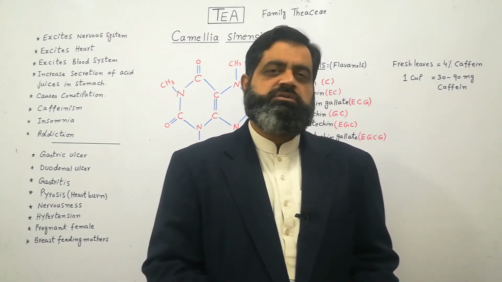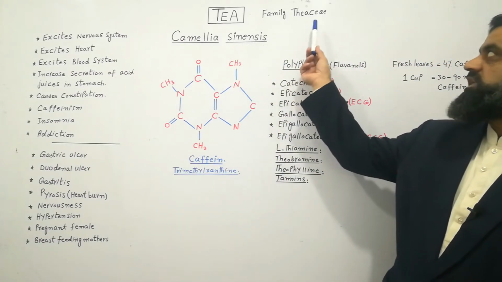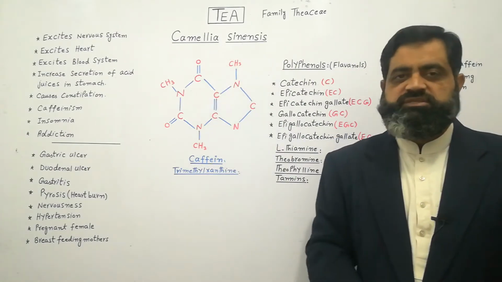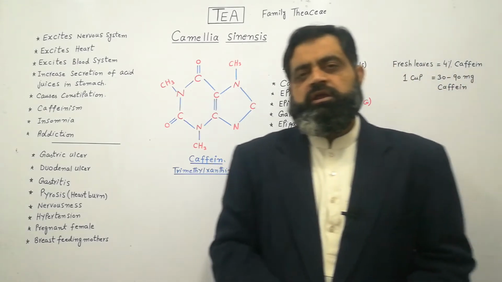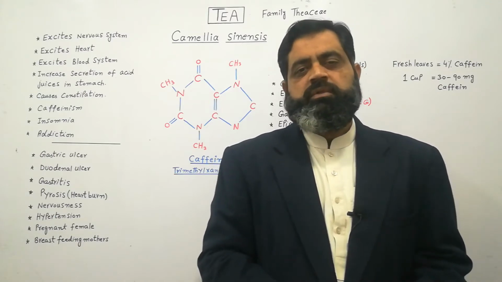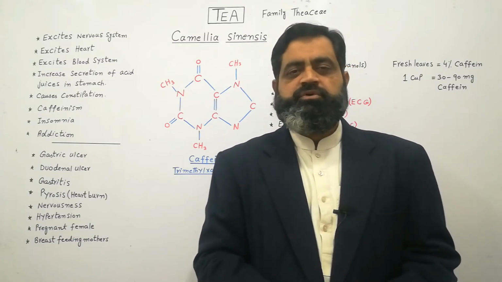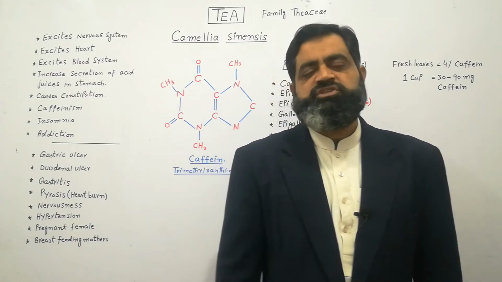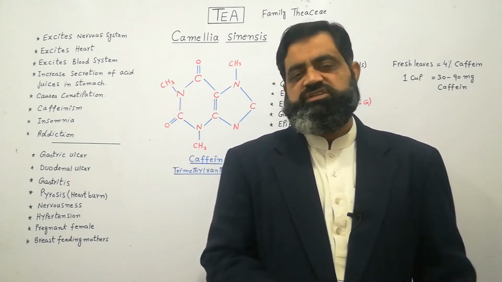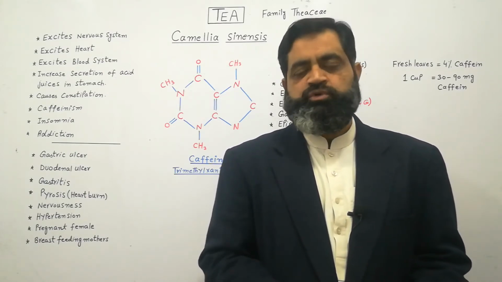The tea plant is almost 10 meters high and it belongs to the family Theaceae. The scientific name of tea is Camellia sinensis. The young leaves of Camellia sinensis are plucked from the plants, and they go through a process of tea formation in which the leaves are oxidized in different stages, in dark or in light, and after that they can be roasted.